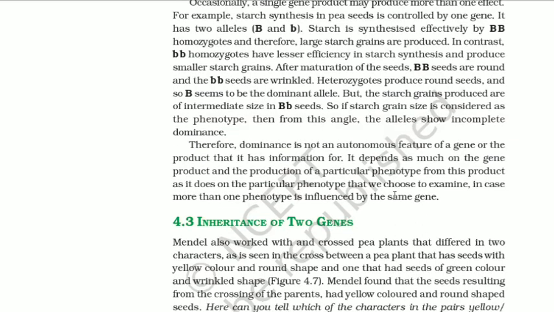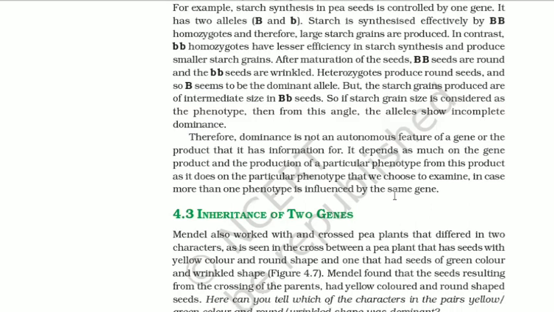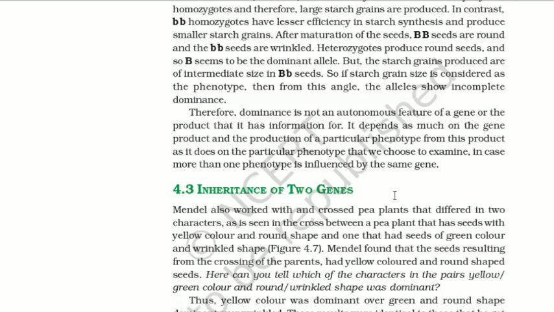Starch is synthesized effectively by capital B homozygotes, and therefore large starch grains are produced. In contrast, small b homozygotes have lesser efficiency in starch synthesis and produce smaller starch grains. After maturation of the seeds, capital B seeds are round and the small b seeds are wrinkled. Heterozygotes produce round seeds, and so capital B seems to be the dominant allele. But the starch grains produced are of intermediate size in capital B seeds.